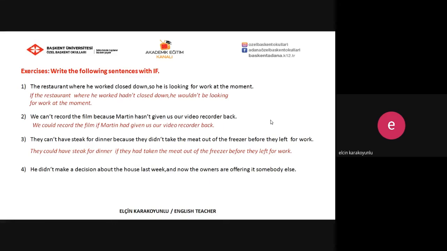And the last one, he didn't make a decision about the house last week, and now the owners are offering it to somebody else. If he had made a decision about the house last week, the owners wouldn't be offering it to somebody else now.